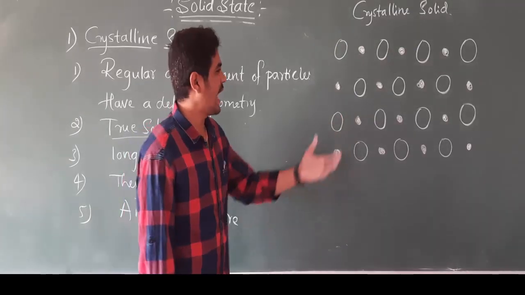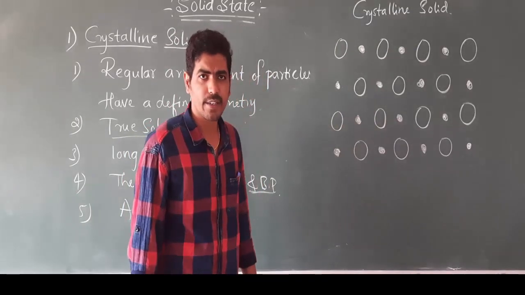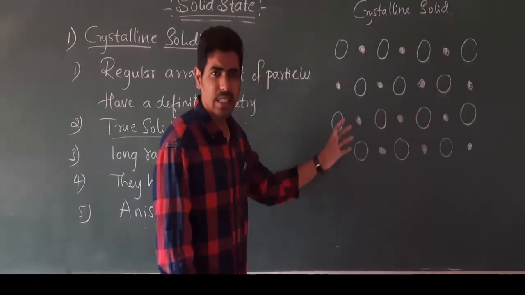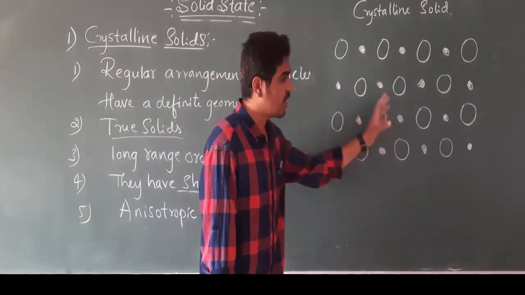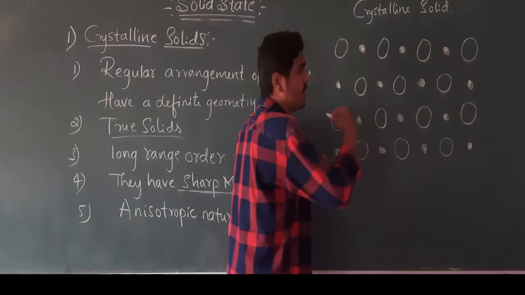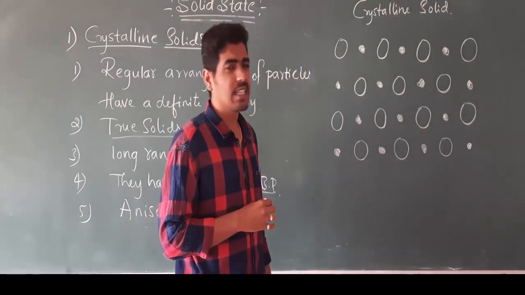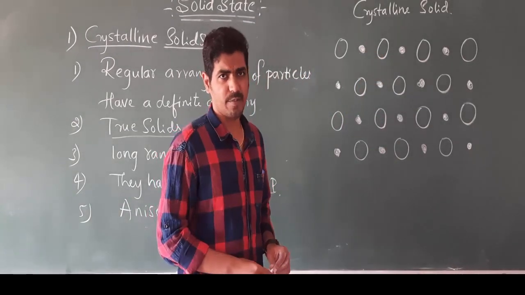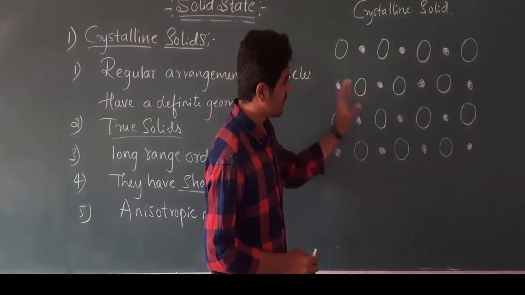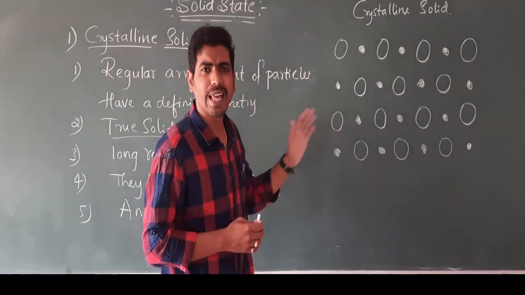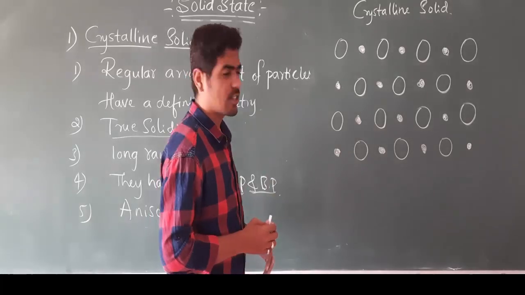Consider this one as a crystalline solid, and in this crystalline solid the particles are arranged in a regular manner, and one of the particles has a larger size and another particle has a smaller size. So now in this crystal I will pass a ray of light from one direction.